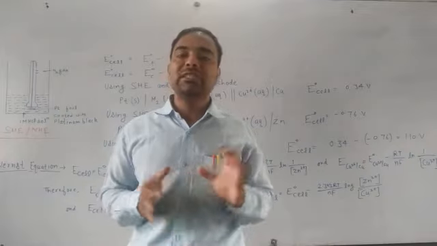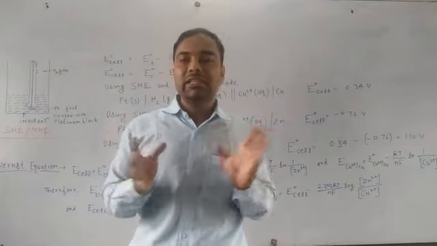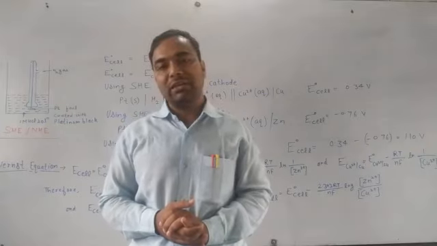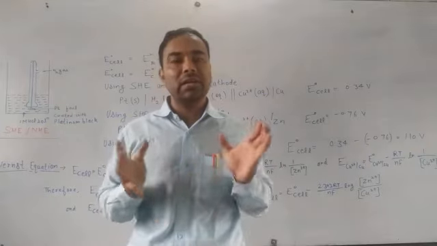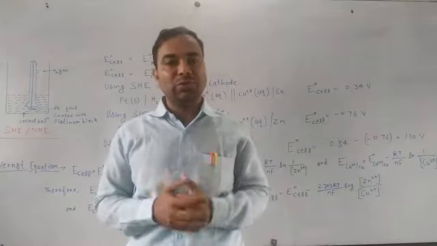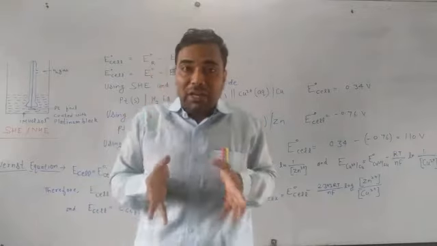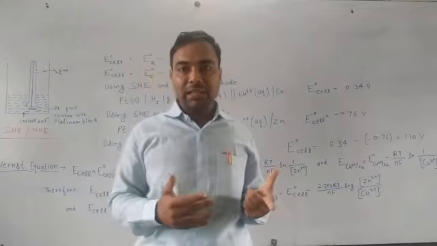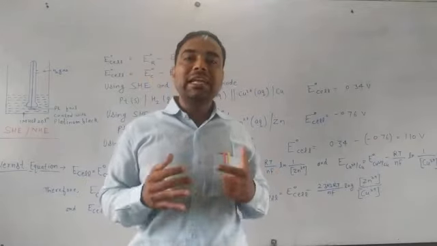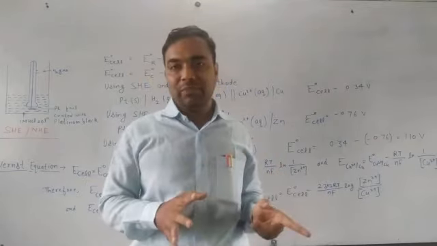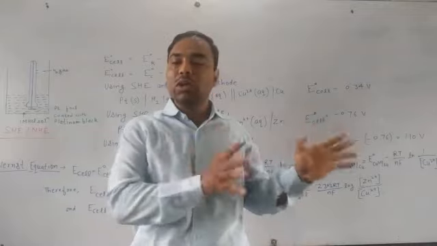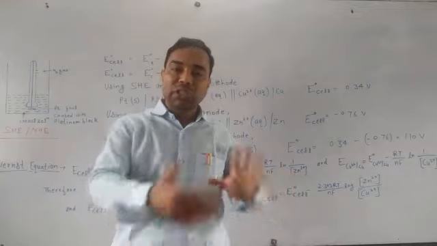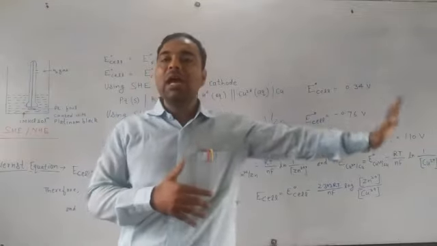In this series, you will see that lithium has high oxidation potential. It can easily lose electrons. But when we are studying according to reduction potential, it has the least reduction potential. Because we are studying according to reduction potential, we will have to show Li+ plus e- to form Li.